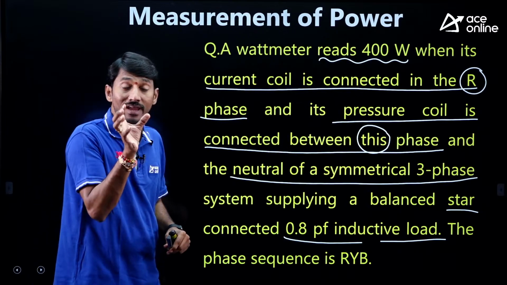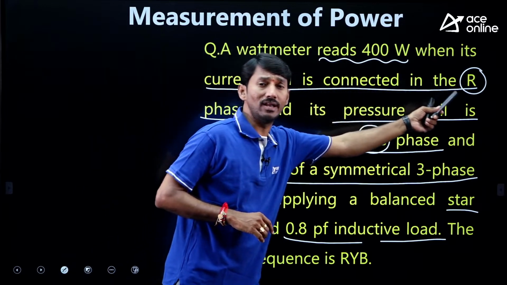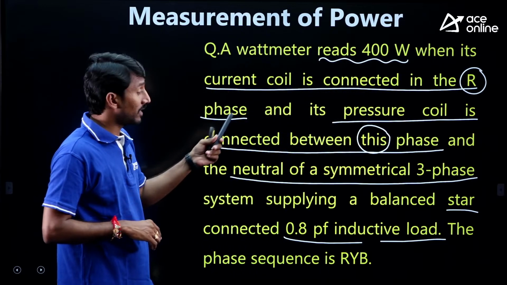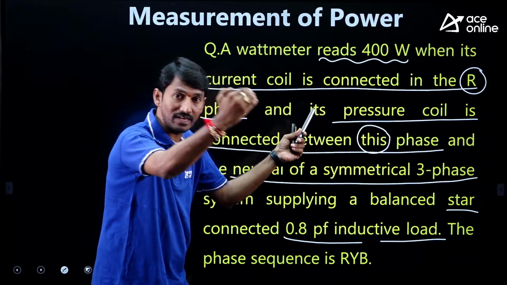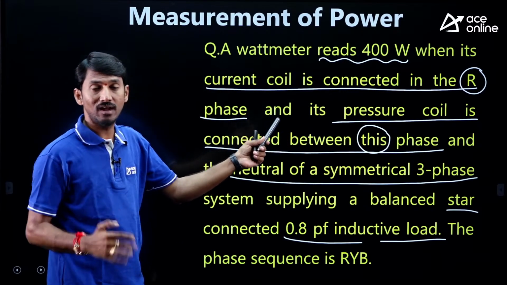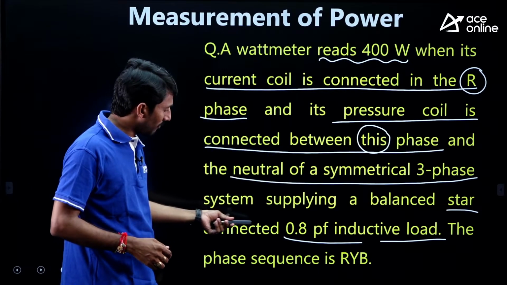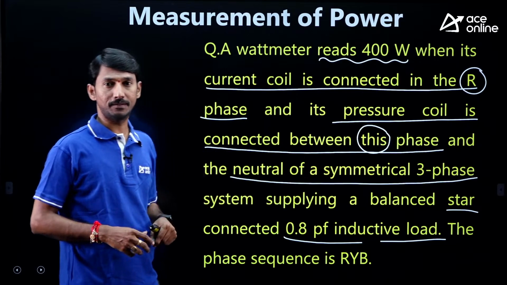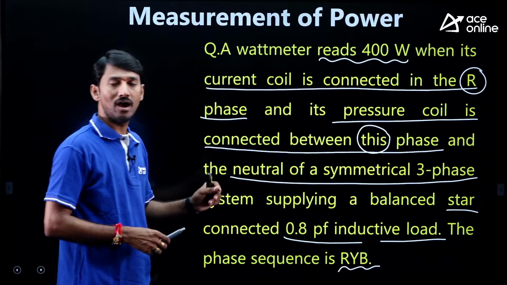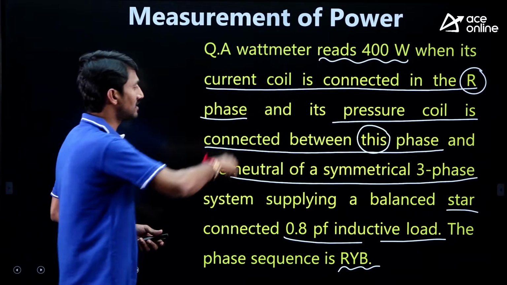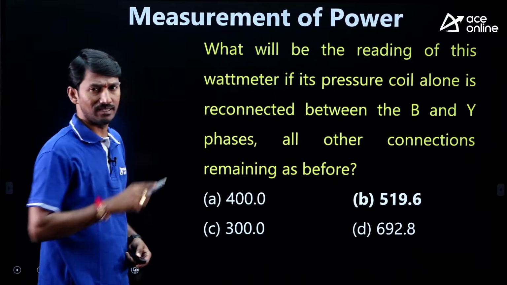Try to understand where the wattmeter is connected. Current coil is in R phase, potential coil is between this phase and neutral, meaning R phase and neutral, of a star connected balanced load, power factor of the load is 0.8. And he mentioned the phase sequence is RYB. These are the data, but some other data is there. After that he has done something, we'll see that later.